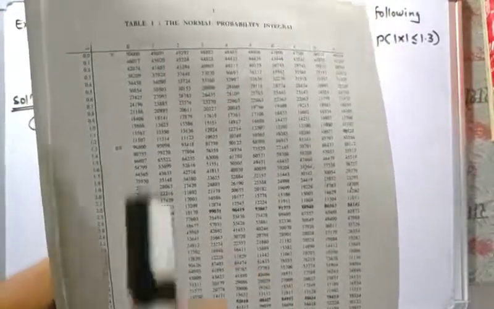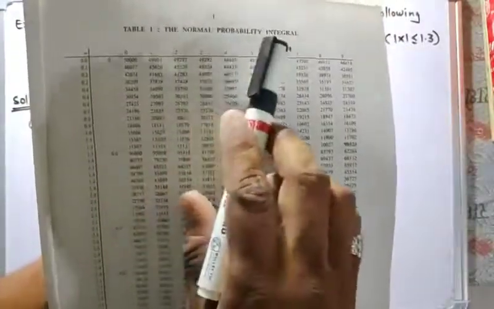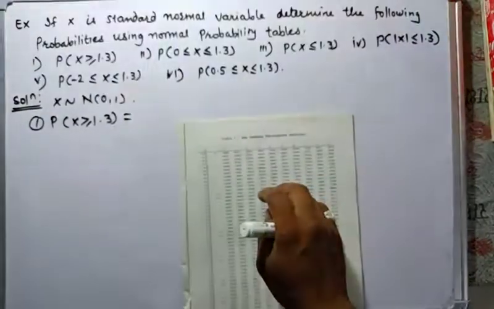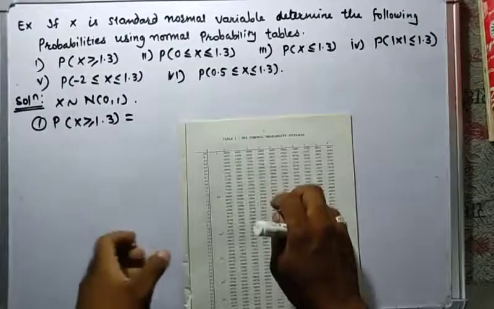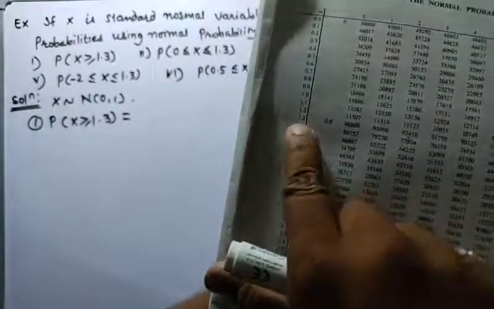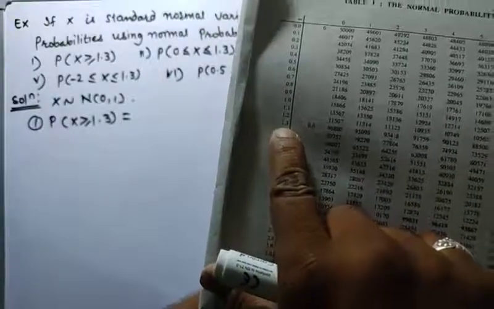So let's see, this is the table. This is the normal probability integral table. We have to calculate the value of x greater than or equal to 1.3. So how to find the value of x greater than or equal to 1.3? Let's see where 1.3 is. Here 1.3 is here, and find 1.3 in the 0 column.